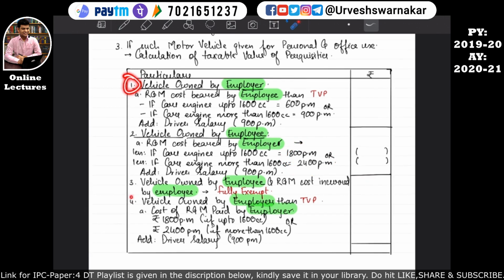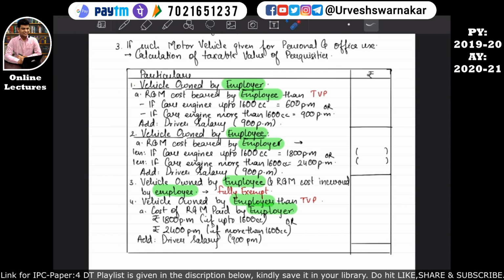But in case number 1 and 4, the employer is giving a non-monetary perquisite. So that's why we have to identify the taxable value of the perquisite. So that is what the income tax has given a direction in. Do not make a mistake in point number 2 as well as in point number 1 and 4.